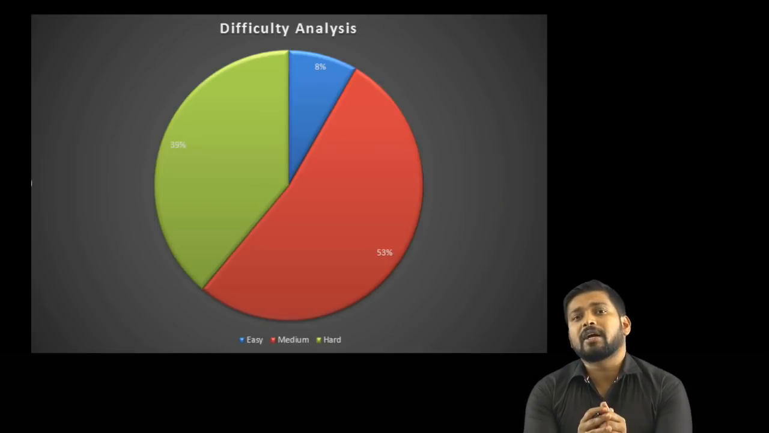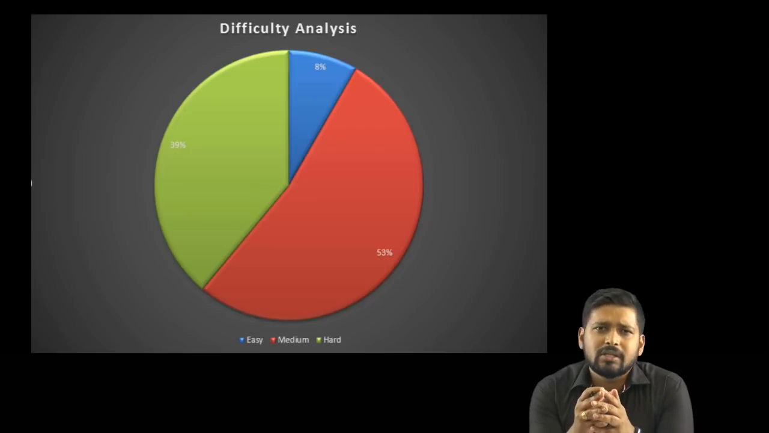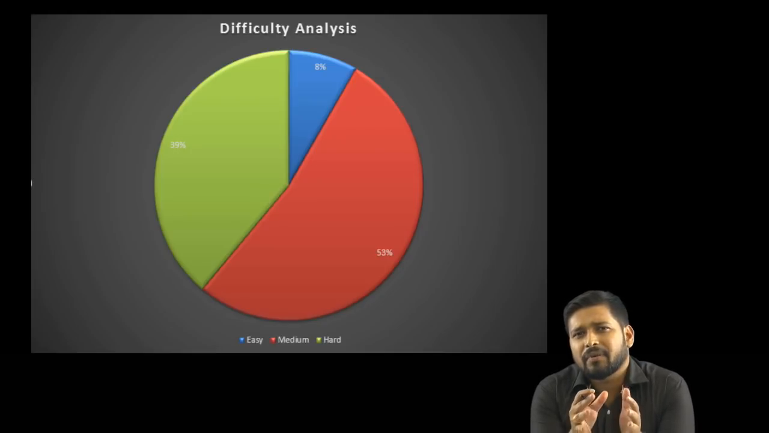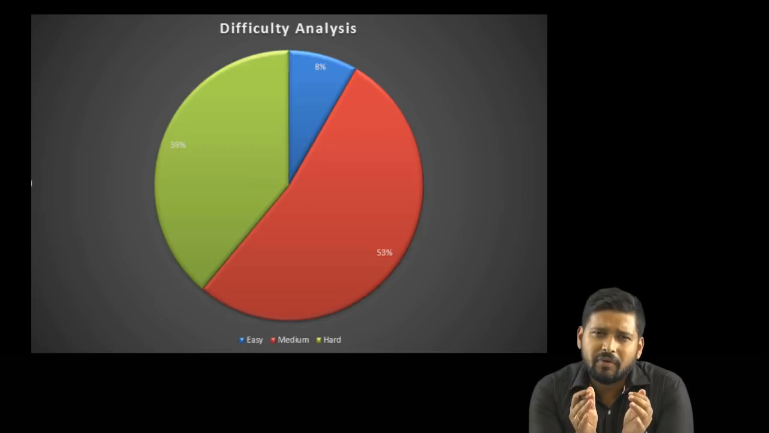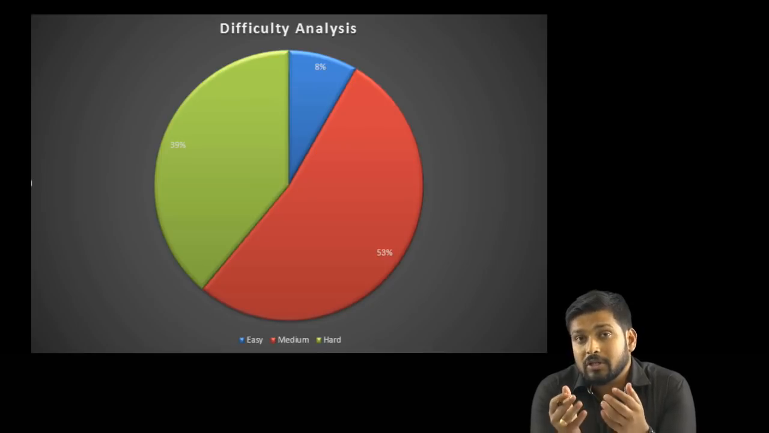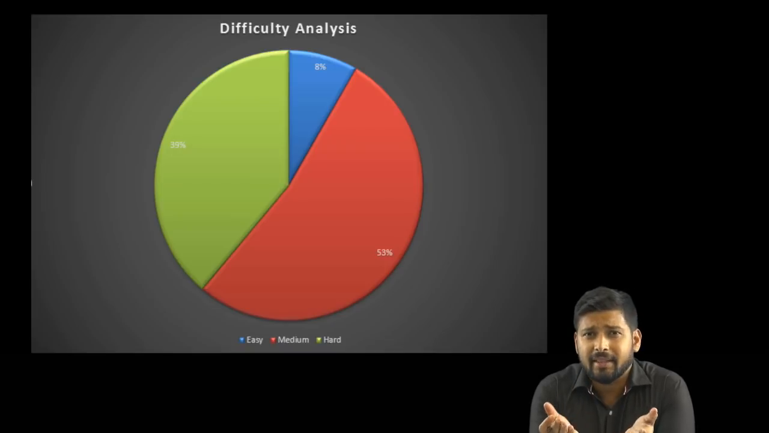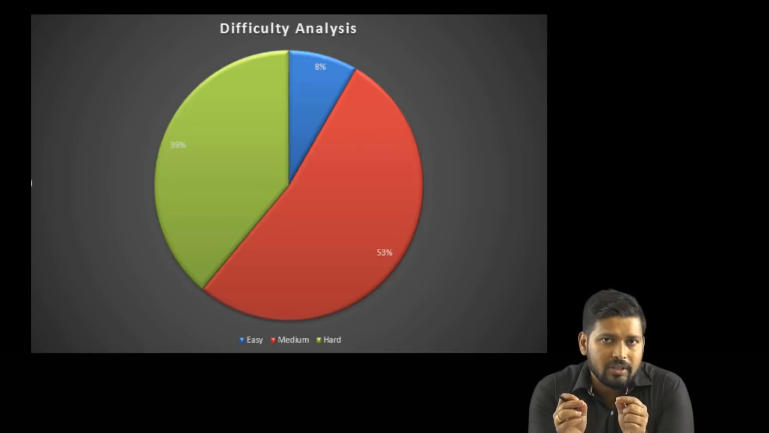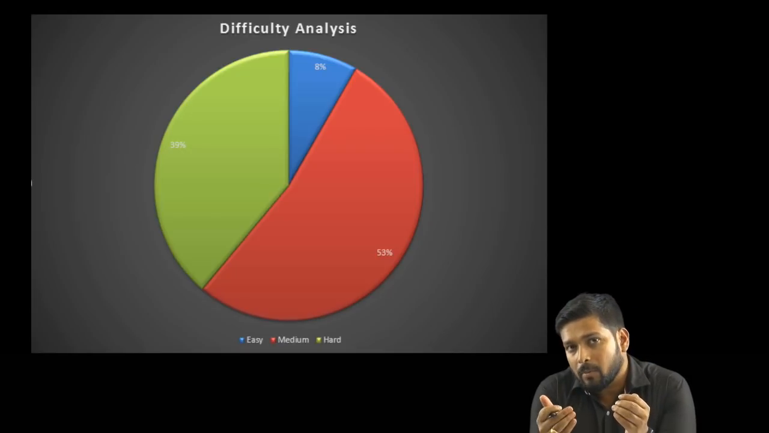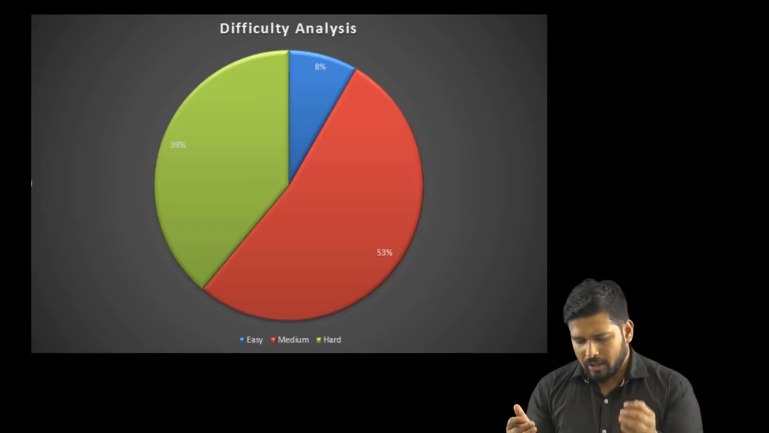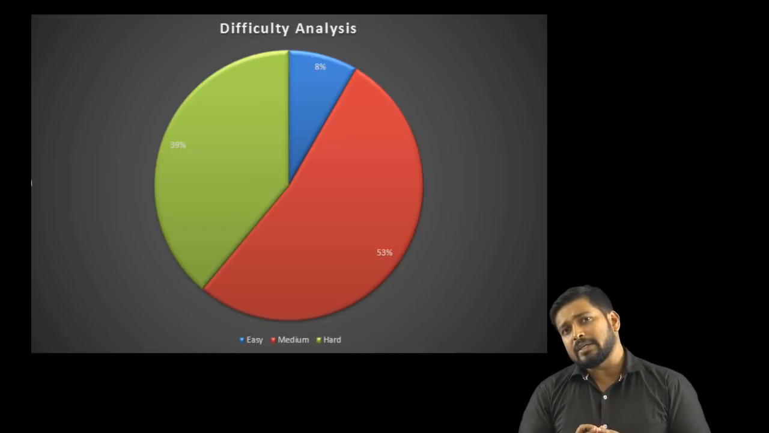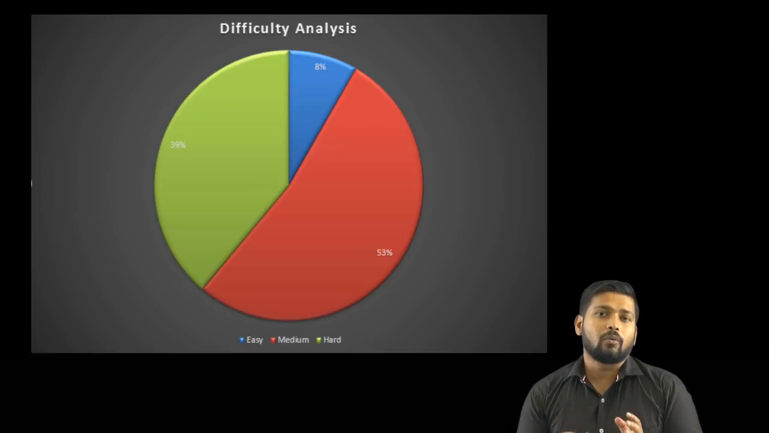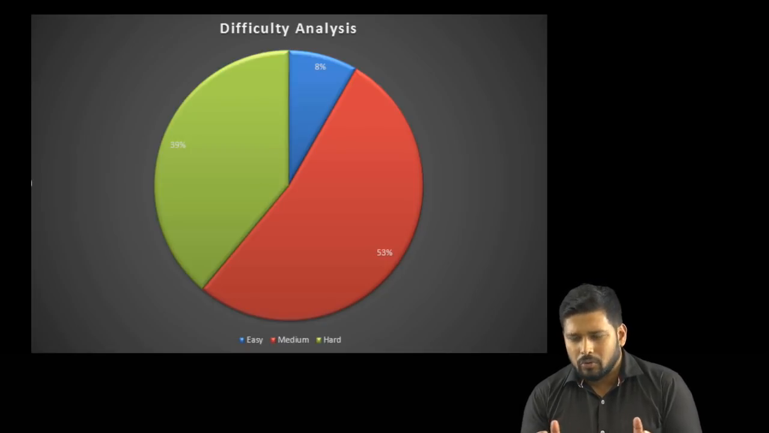Talking about the difficulty, overall this paper had a moderately difficult level. Some questions were easy, but there was some concept involved. It was not like you can just take a formula and substitute it to get the answer directly. There was no question like that. Even the easy questions involved some amount of concepts where you had to think before writing or applying a formula. In terms of percentage, only 8% of the questions can be termed easy, that's around 2 to 3 questions.